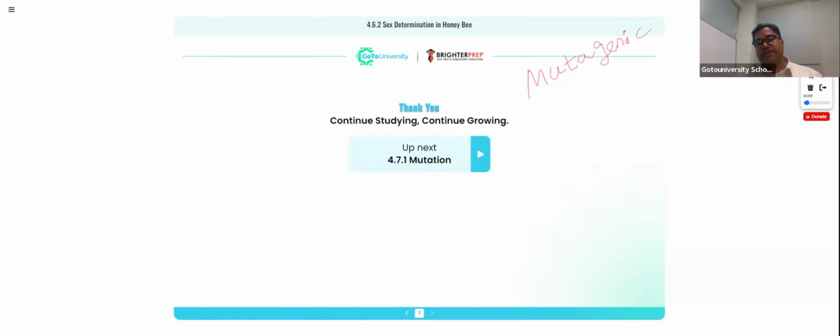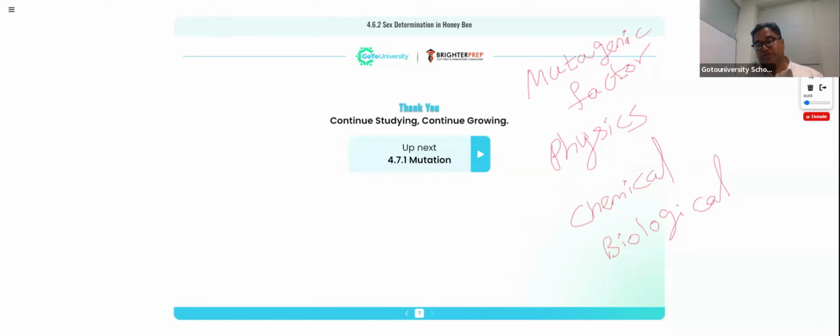So the mutagenic agent or factor, can you give some examples for the mutagenic factors? Physical factors, very good examples are X-ray, gamma ray, UV ray. Physical factor, chemical factor, biological factors. Like this, many factors are involved in the mutagenic process.